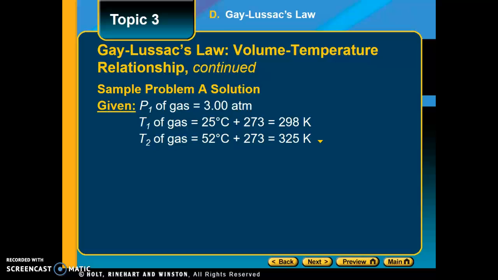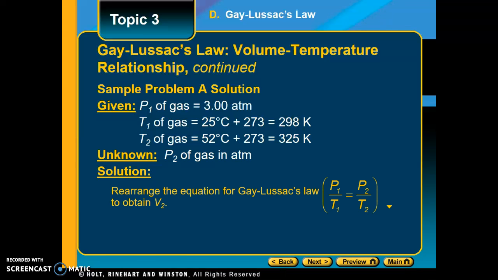So here's the solution. We have the initial pressure is at 3 atmospheres. The initial temperature is 25 Celsius. Remember to add 273 to get 298 K. Then you plug in the 298. Notice you have 3 sig figs for 298. So keep that in mind. Don't go with 2 sig figs from the Celsius temperature, but go with 3 sig figs from the Kelvin temperature, because that's the number you actually plug into the equation.